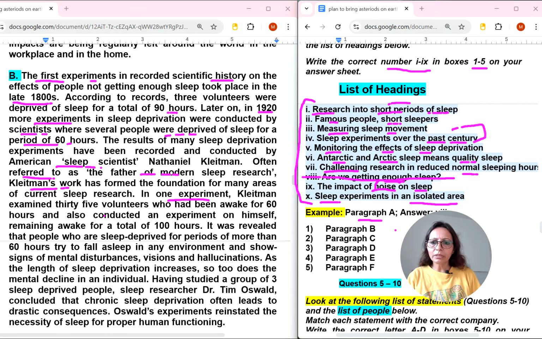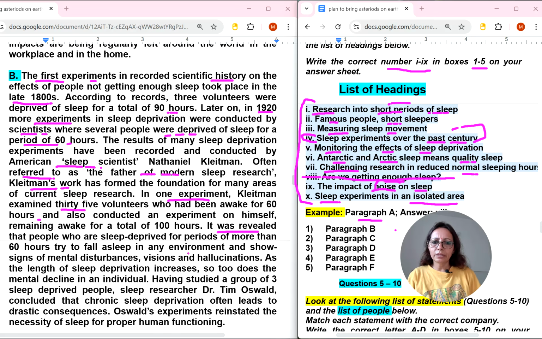In one experiment, this person examined 35 volunteers who had been awake for this long. It was revealed that 60% did this. So here they are not talking about the fourth number, sleep experiments over the past century. So over the past century, it is not. They're talking about the late 1800s, maybe 1770 or 1780s and up to 1800, and then 1920. So it is not 100 years they are talking about.